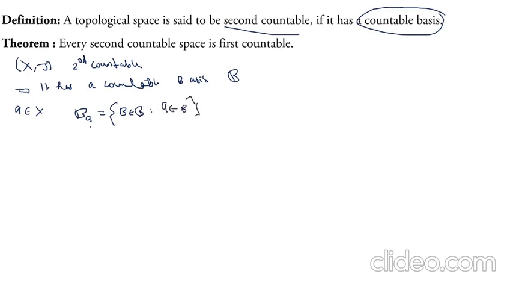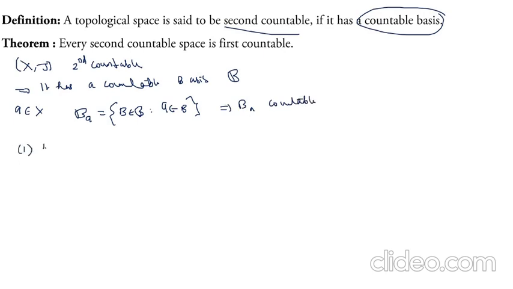We choose B_a as the collection of all those basis members that contain the element a. We create B_a like that. Now we will prove that B_a forms a local basis at a. Clearly B_a is countable because 𝓑 is countable and we create B_a from 𝓑. Therefore, B_a is countable. Now we will prove that it forms a local basis at a.